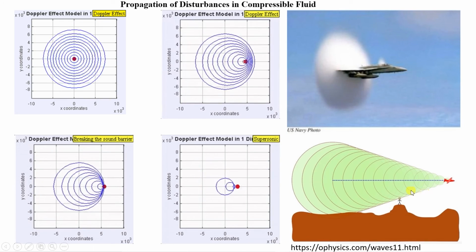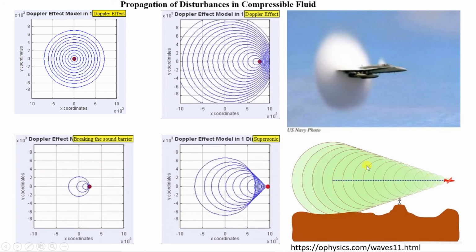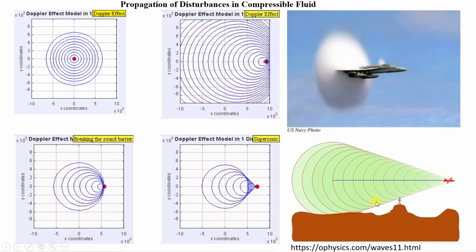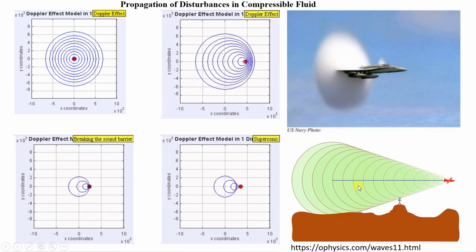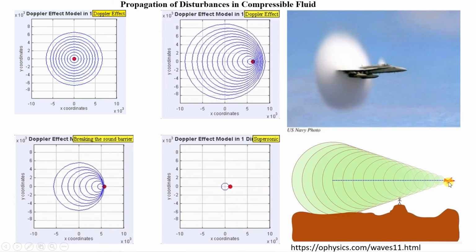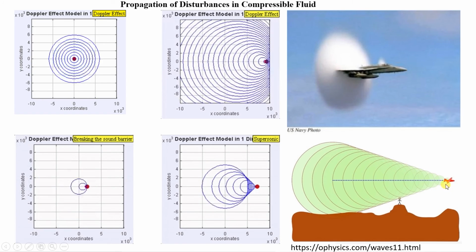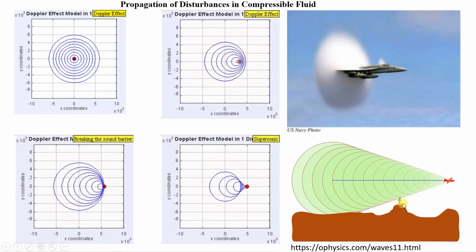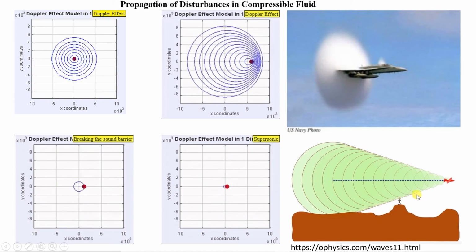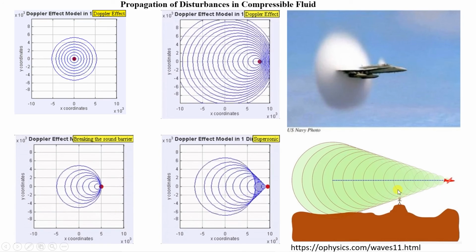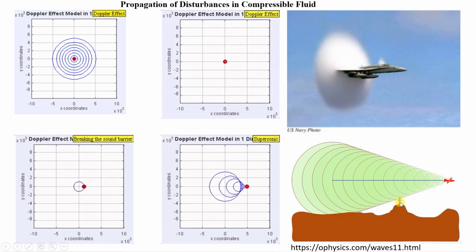So here I have shown one diagram. This diagram indicates the zone of action and the zone of silence. When a supersonic aircraft is moving, a Mach cone is generated in this way. And when the observer on the ground comes into the zone of action inside the Mach cone, then only he or she will be able to hear the sonic boom.